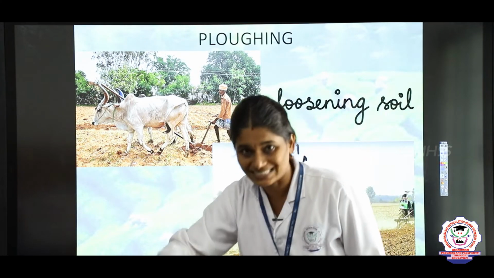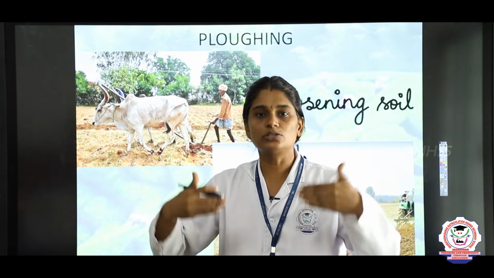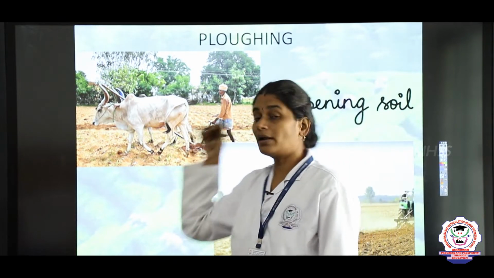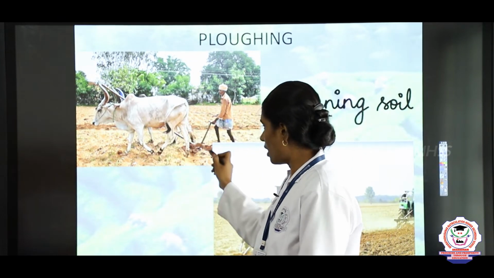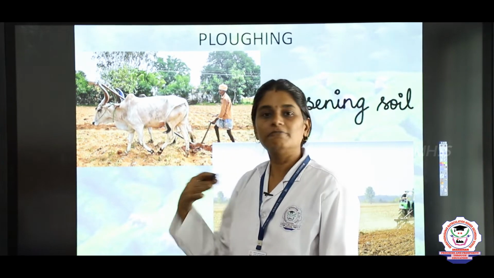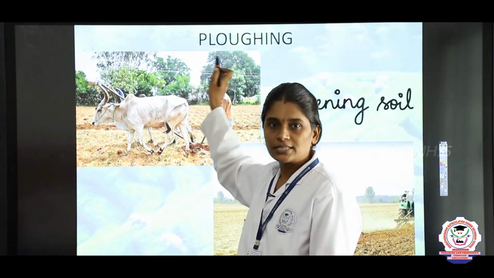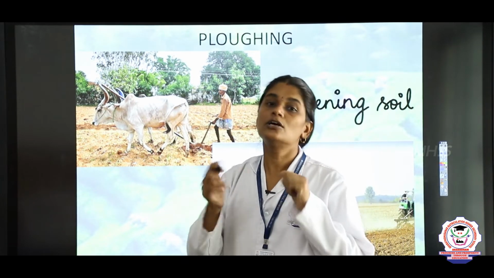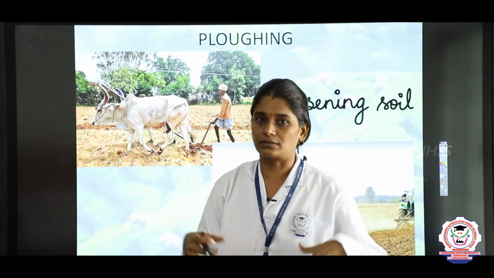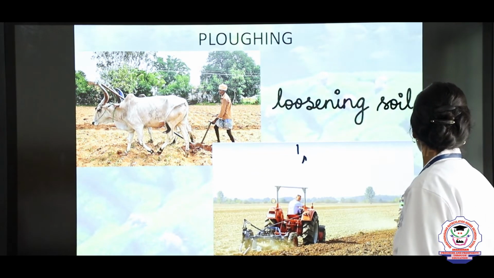Before we sow the seeds, the soil will be very tight, right. So, we have to make the soil loose, and that is called plowing. Before, they used to keep the plow between the oxen and plow the field, but nowadays they use tractors, right. Once we loosen the soil, then it is easy for us to plant the seeds, right.